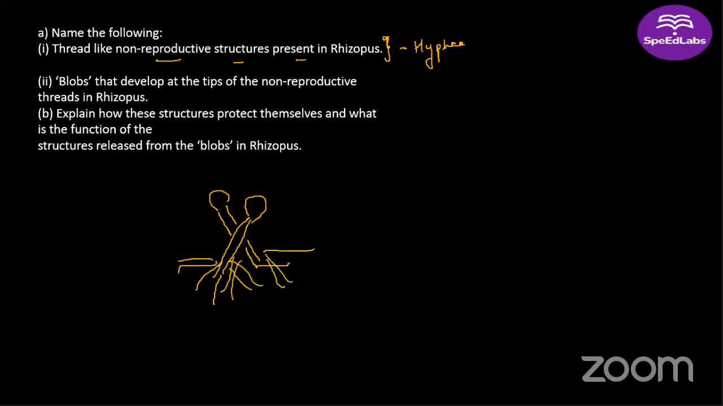Good, very good. These are sporangium. Sporangium is singular, sporangia is plural, right? So the blobs that develop are sporangia. All right, explain how these structures protect themselves and what is the function of the structures released from the blobs in rhizopus. So explain how these structures protect themselves.